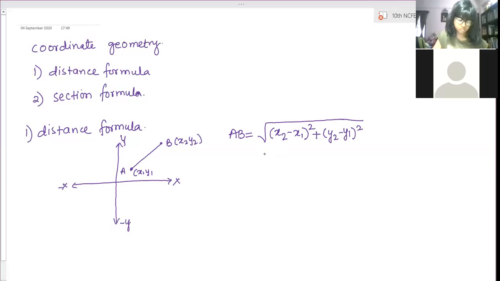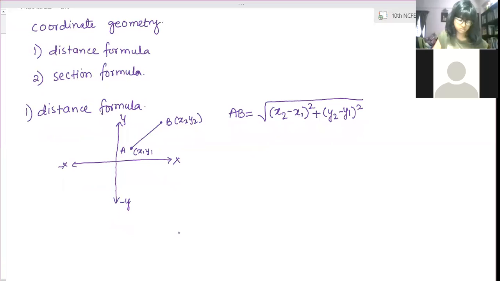So we can calculate distance AB by taking the square root of the difference of x coordinates squared plus the difference of y coordinates squared. So that is the distance. Now how do we get this formula? From where did we get it? For that we will draw it again.